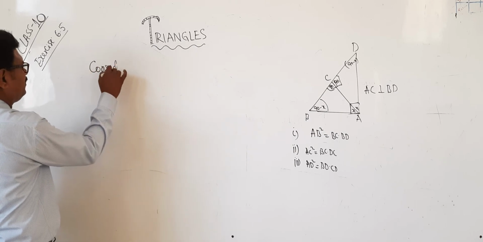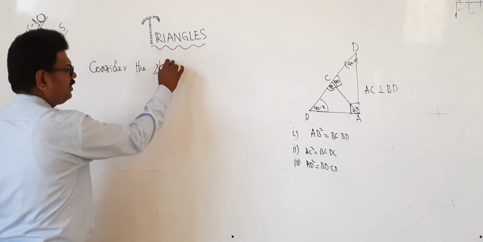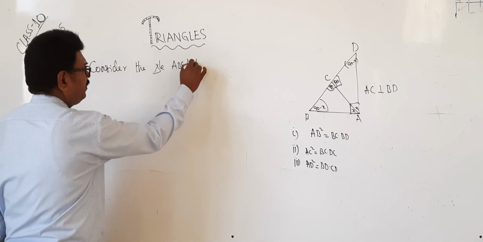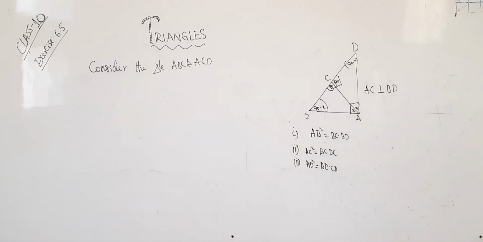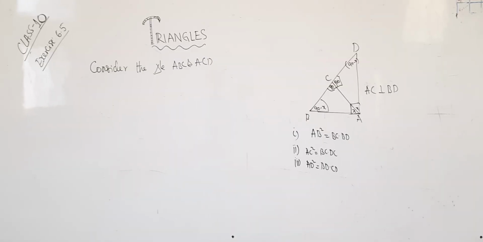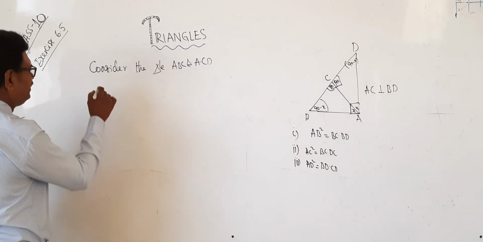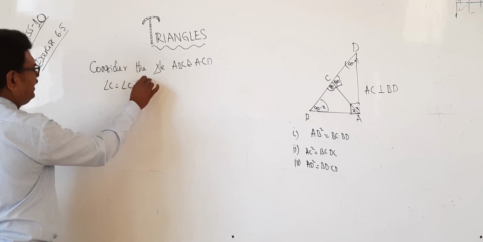the triangles ABC and ACD. See, in the first triangle, angle C is equal to 90 degrees.